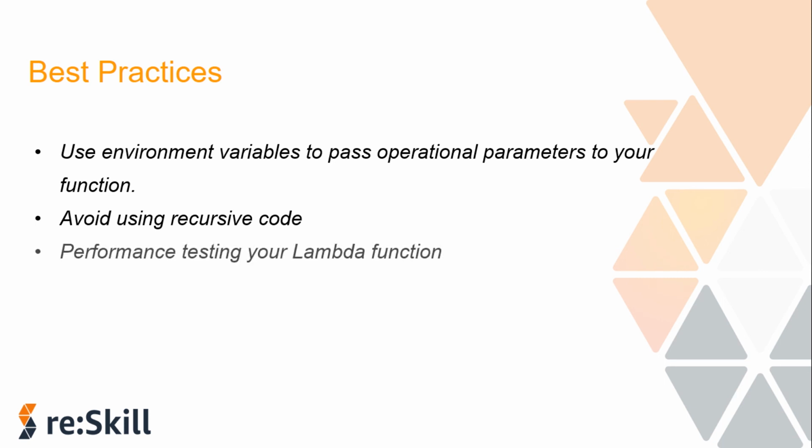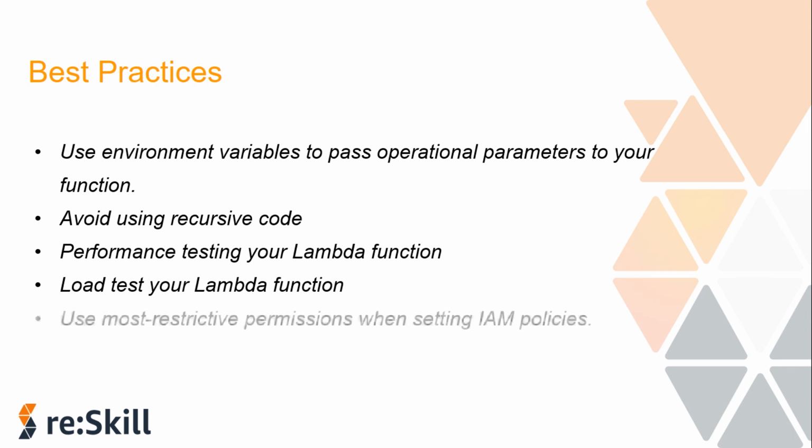Also, performance test your Lambda function, because it is a crucial part in ensuring you pick the optimum memory size configuration. Any increase in memory size triggers an equivalent increase in the CPU that will be available for your function. Then load test your Lambda function to determine an optimum timeout value, as I just explained previously. Also, understand the resources and the operations your Lambda function needs, and limit the execution role to these permissions only. Remember the principle of least privilege, one of the best practices in security, that we have to grant only the permissions that are genuinely required.